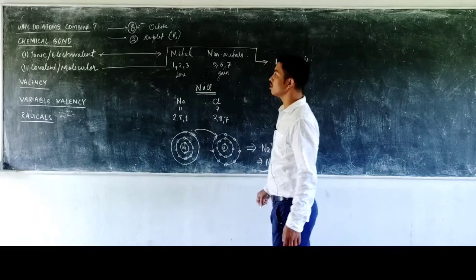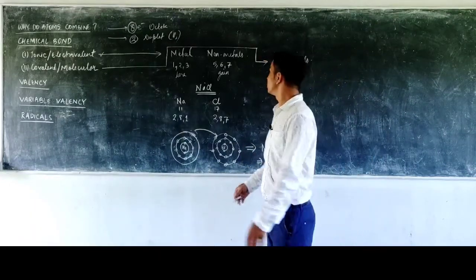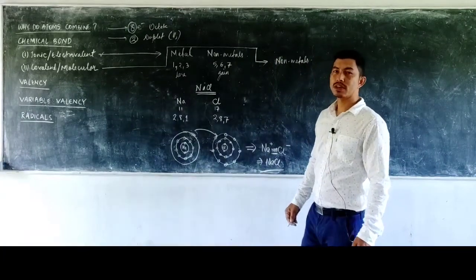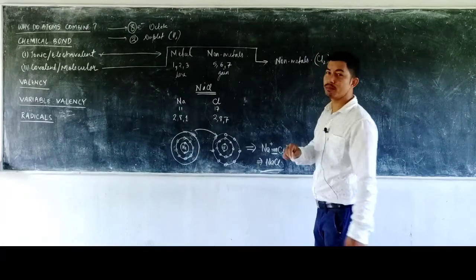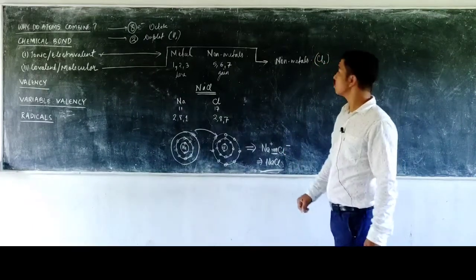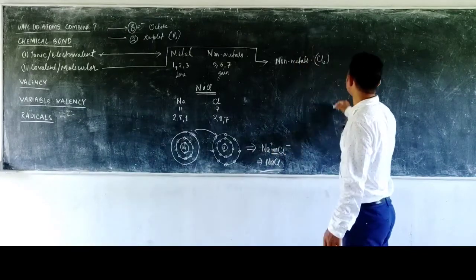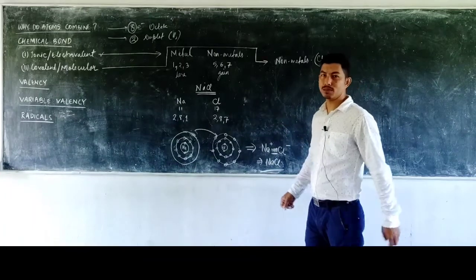Because in the case of non-metals, they do not want to give an electron. So that's why the covalent bond is usually formed between non-metals. Let us see how a chlorine molecule, Cl2, is formed. The chlorine molecule is formed by a covalent bond. So Cl2 means one molecule of chlorine, and it contains two atoms.